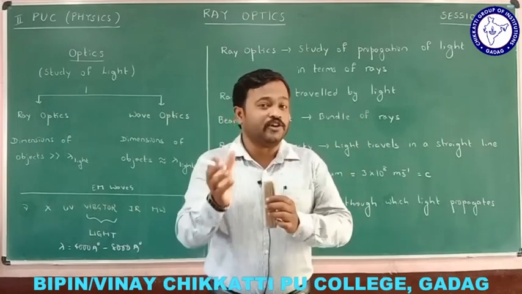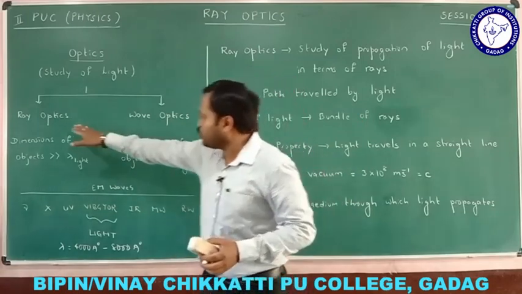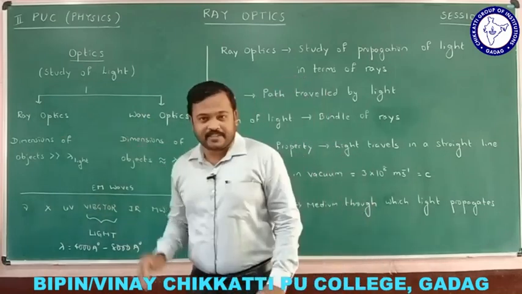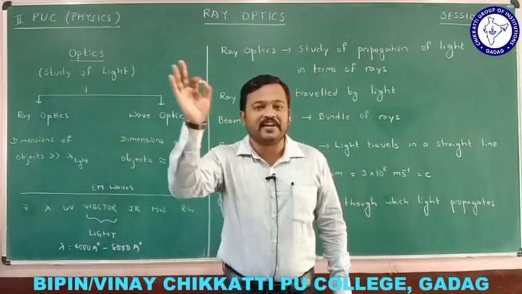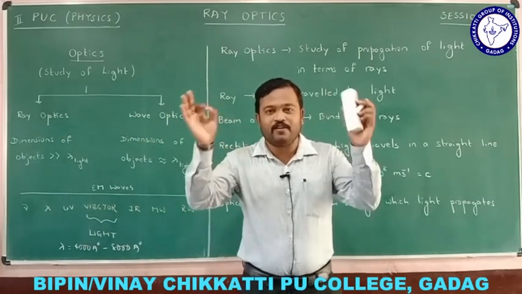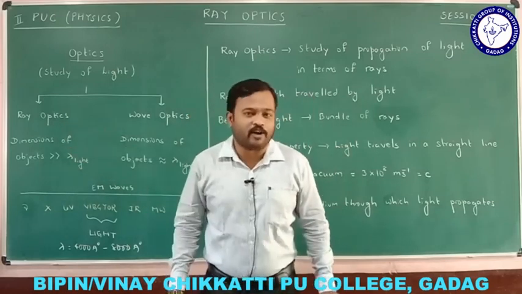Based upon this duality, optics can be divided into two types. One is ray optics and the other is wave optics. Ray optics is also called geometrical optics. Wave optics is also called physical optics. Now, let us understand what we will be studying under ray optics.